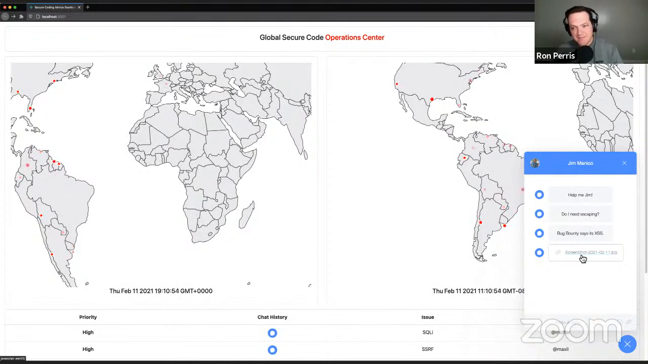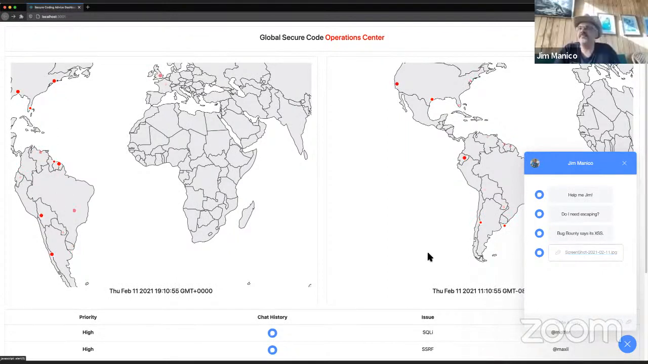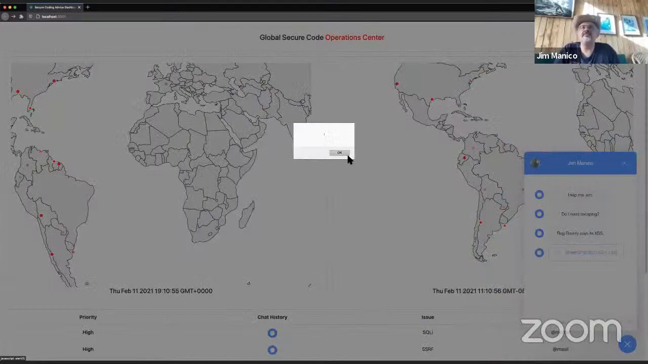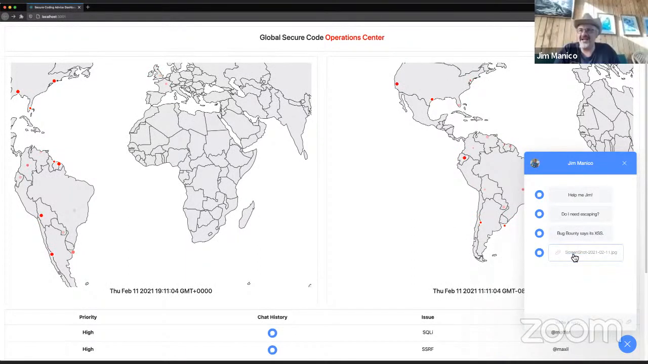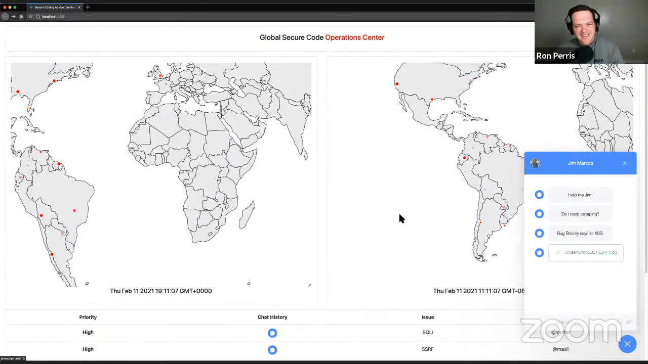You want to pop into this one? Just do it. All right. Oops, looks like something bad happened there. It looks like an interesting little JavaScript alert went off. I never coded that in this app. There's no JavaScript alerts in this app.